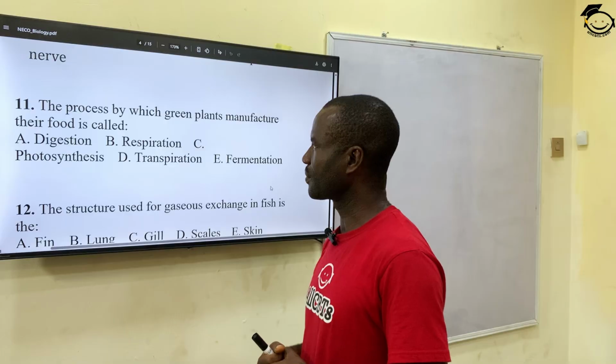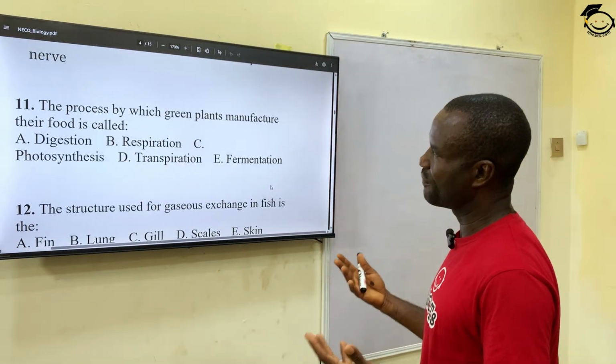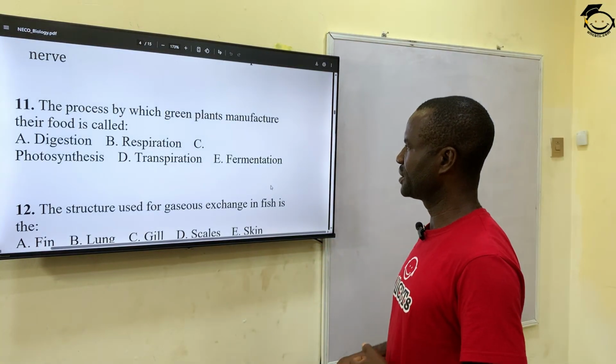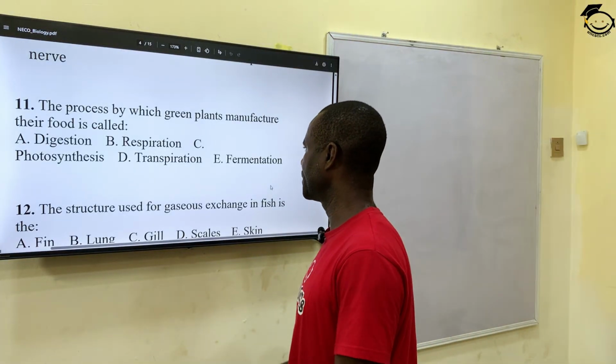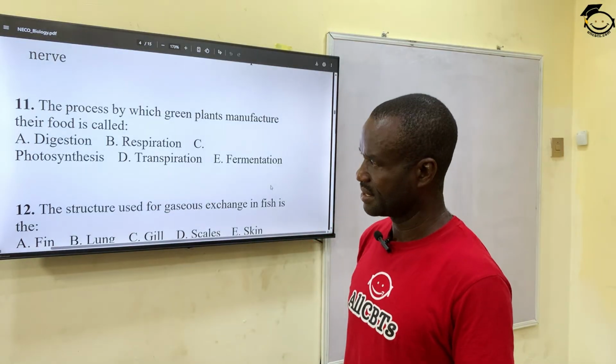Question 11. The process by which green plants manufacture their food is called A. Digestion, B. Respiration, C. Photosynthesis, D. Transpiration, and E. Fermentation. The correct answer is photosynthesis.